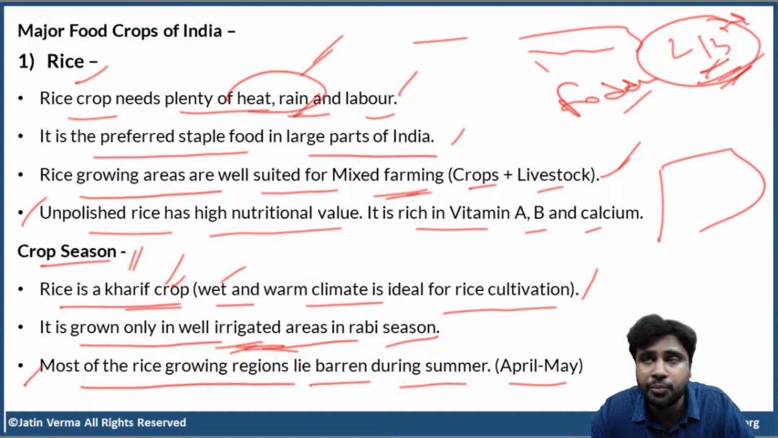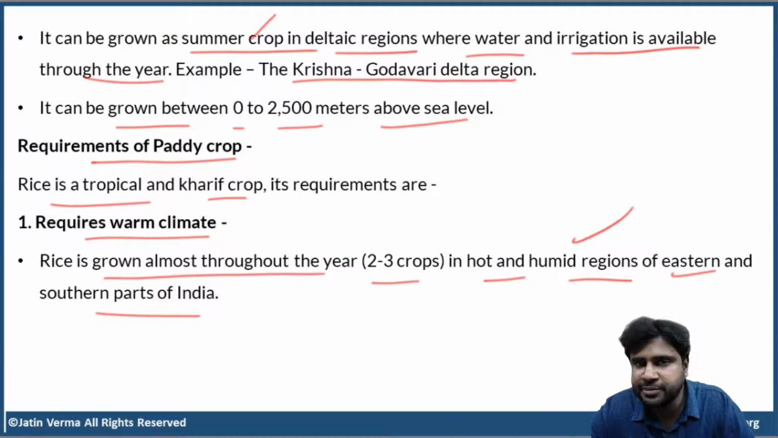But if you are only talking about a small farmer who doesn't have any irrigation facilities, the farmer only depends on monsoon, then for him, rice is a kharif crop, which needs wet and warm climate. Clear? So now I'm hoping that you got some clarity.